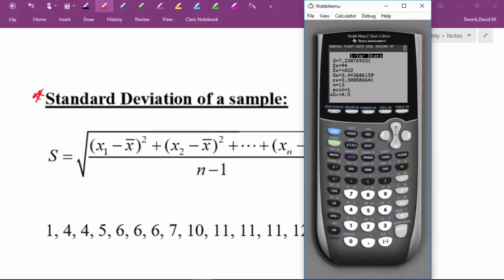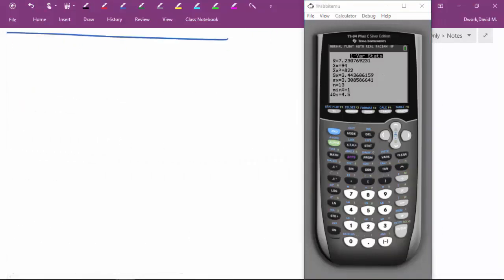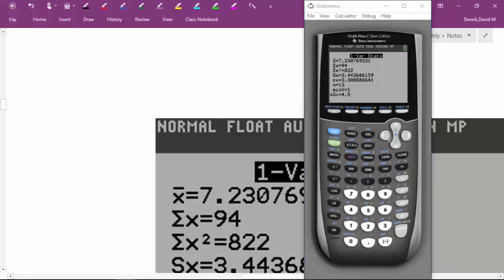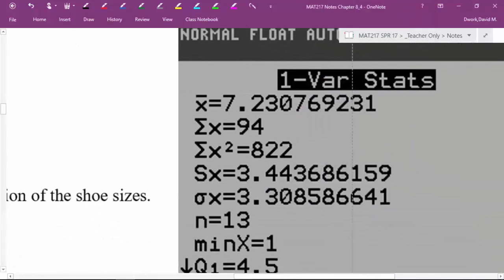But the idea here, so now what we're doing is looking for an S. Now notice right here it says S sub x. Okay, I'm going to drop this into here. So the S sub x, so I can make it bigger, is just their way of saying it's the standard deviation of the variable.